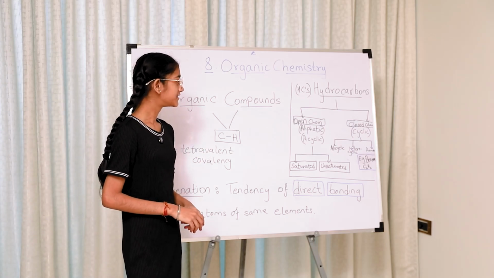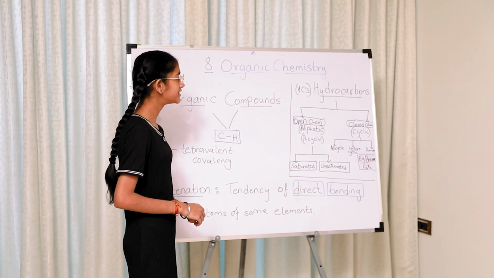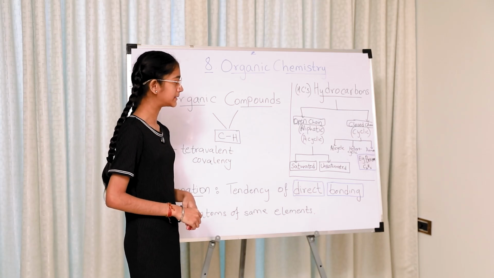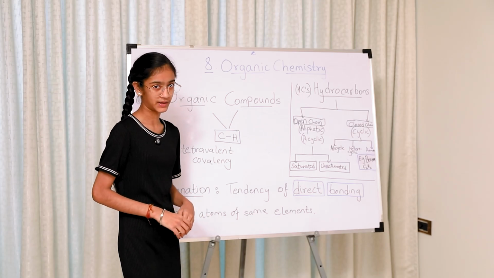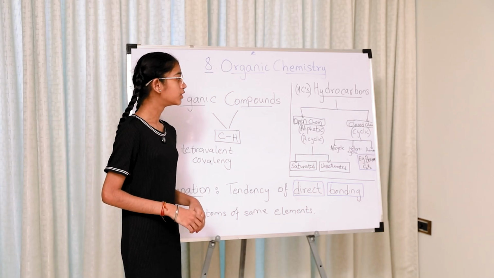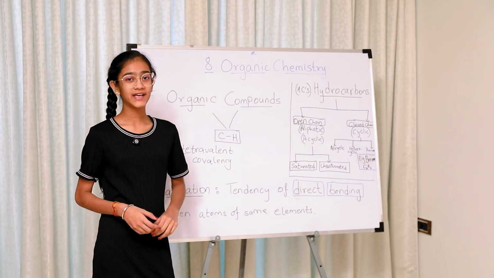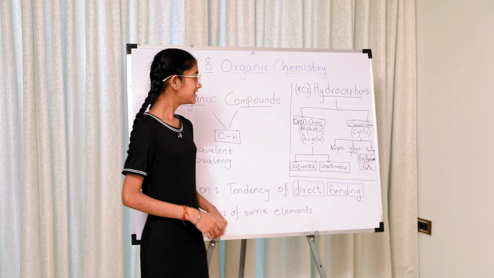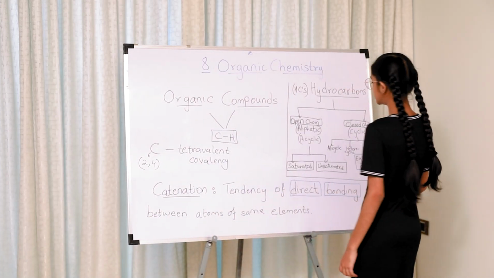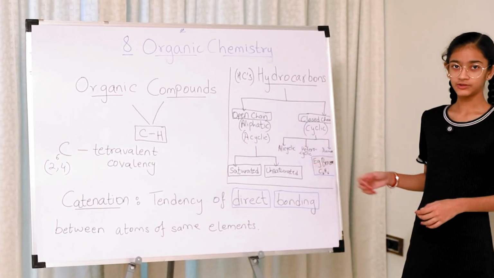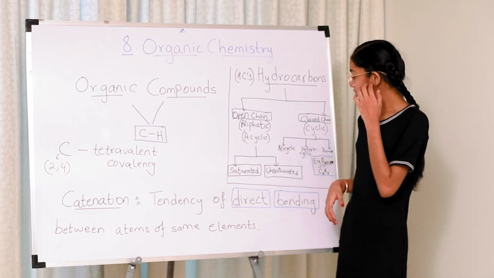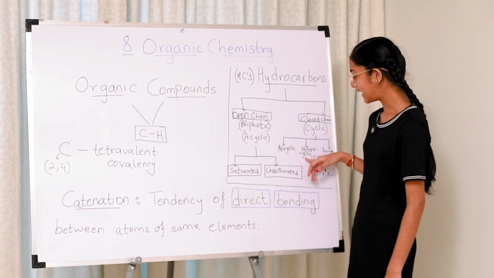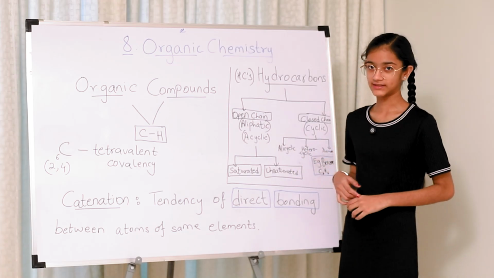In hydrocarbons, the open chain compounds are also known as aliphatic compounds or acyclic compounds, whereas the closed chain compounds are known as cyclic compounds. These cyclic compounds are further divided into 3 subgroups, which are alicyclic, heterocyclic and aromatic.